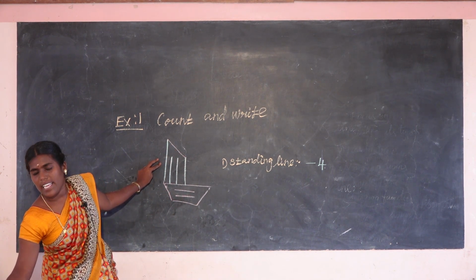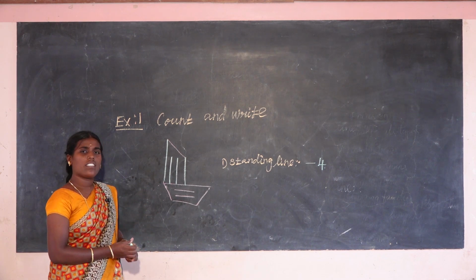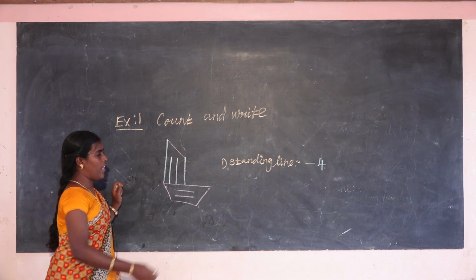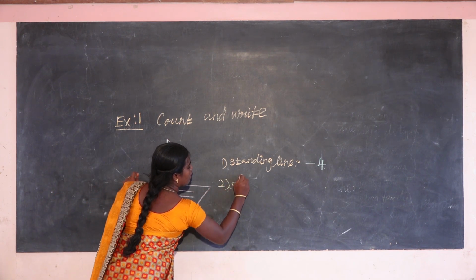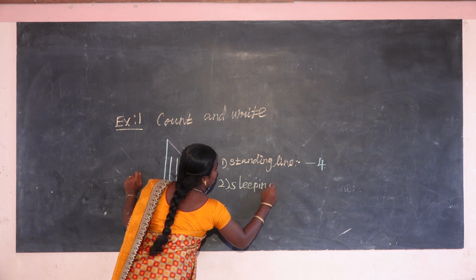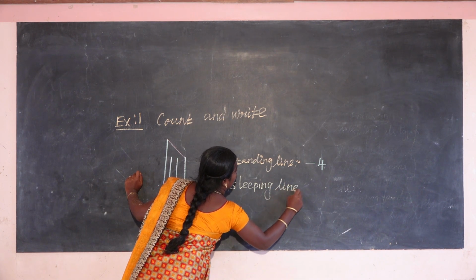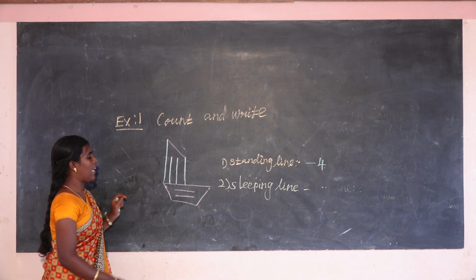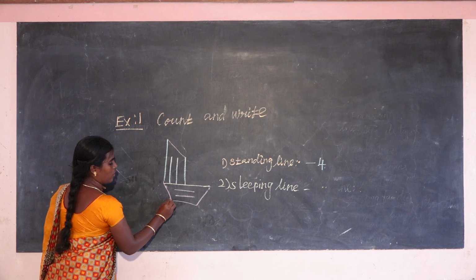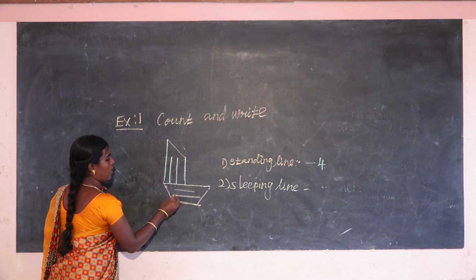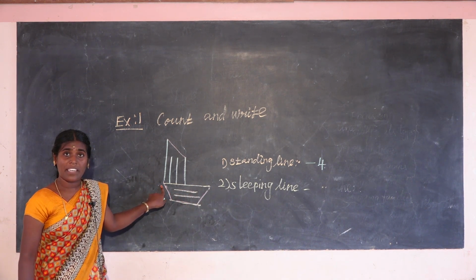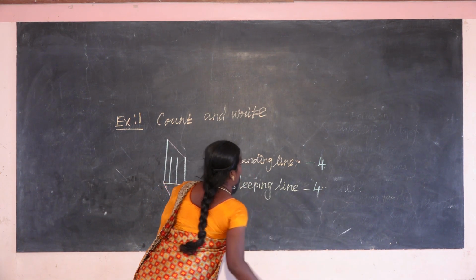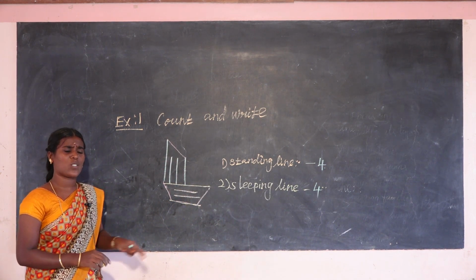Okay, next the sleeping line. You count the sleeping lines. Here, how many sleeping lines are there? You count and write. The second one is the sleeping line. Now you count the sleeping lines. 1, 2, 3, 4. How many sleeping lines? 4. Yes. The next one is what?